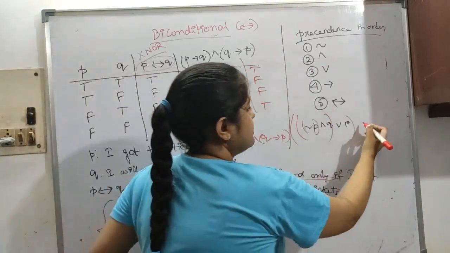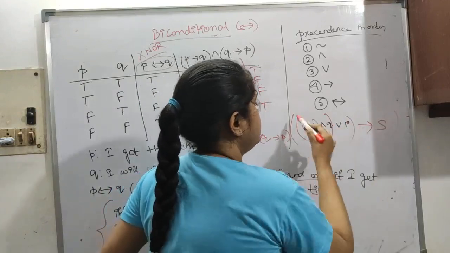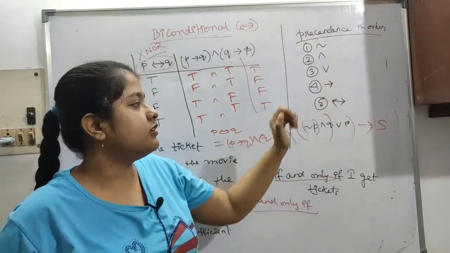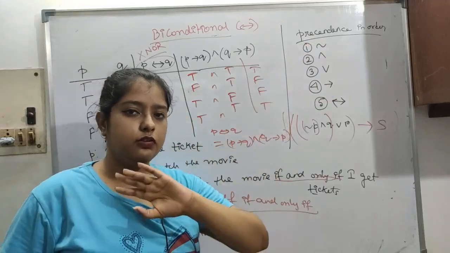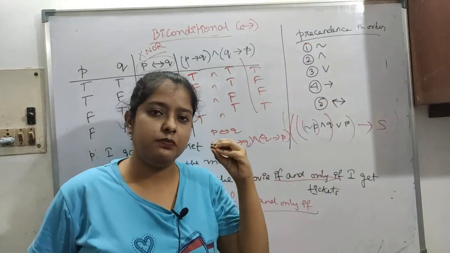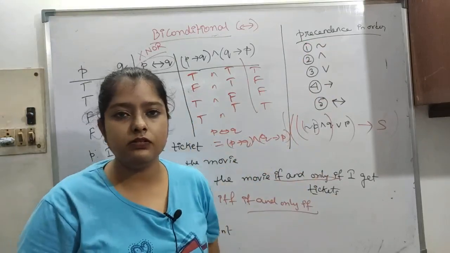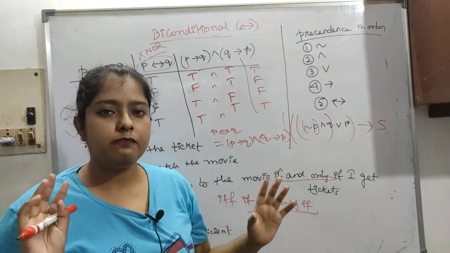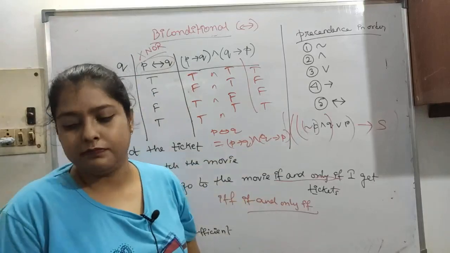Like this, if an implication is present, then lastly it will be evaluated. So it is necessary to remember this. With lots of practice, we will do so much practice that it will settle in your brain. You only have to remember some of the previous statements, but with lots of practice it will be easy. Okay, so now let's move on to the next part.